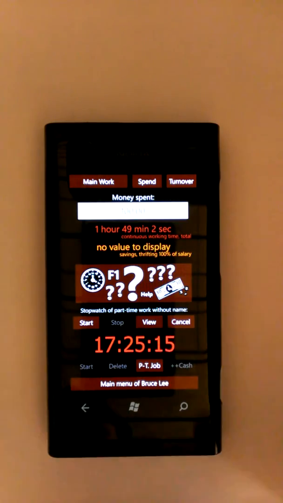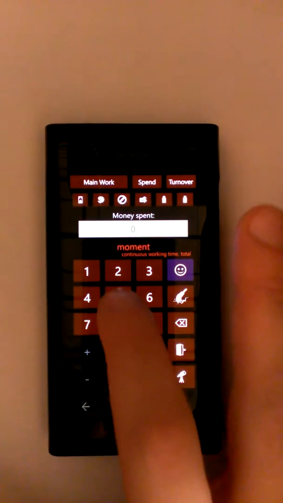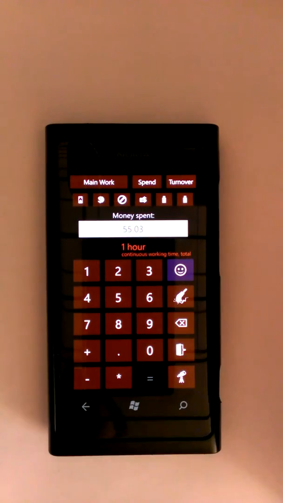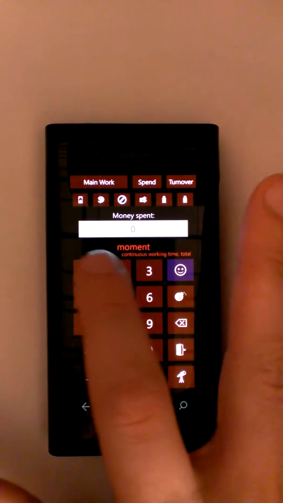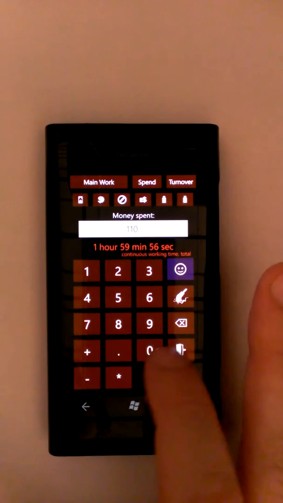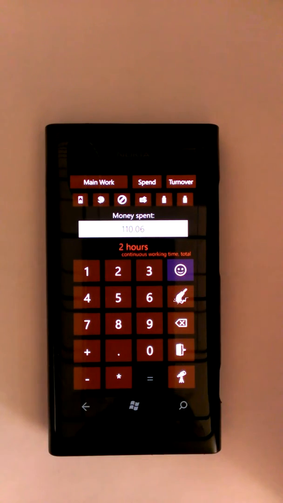Go to time monitor, it's the main work screen of the app, and here I can see some calculations. If I tap here 55.03, I can see that this is a simple money converter to my work time. It converts money to my own work time. If I tap 110.06, I can see 2 hours.